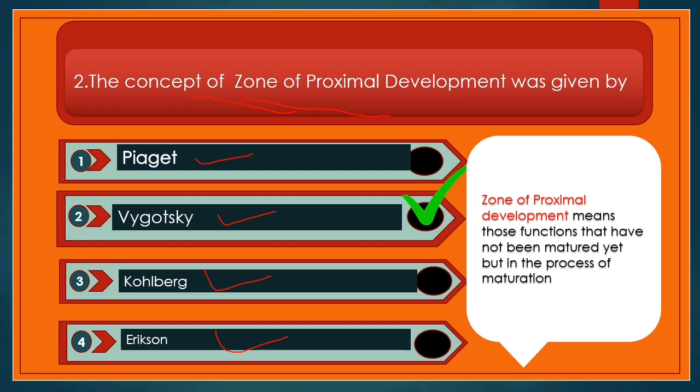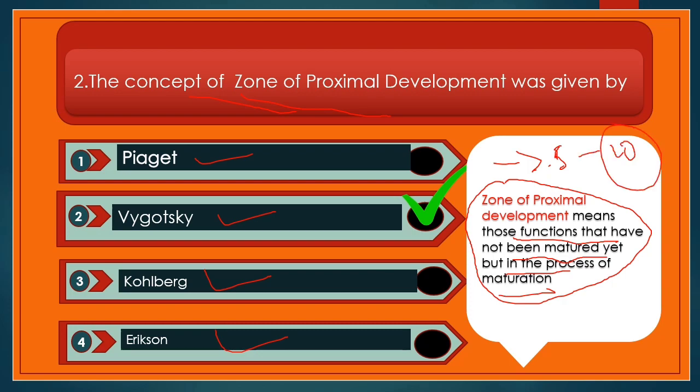It means those functions that have not matured yet but are in the process of maturation. So a child's understanding level has not matured yet but is still in the process of maturation. Example, class 5 students and class 10 students. Class 10 students understand much better than class 5 students, but the class 5 students are also in the process of maturation of understanding level.